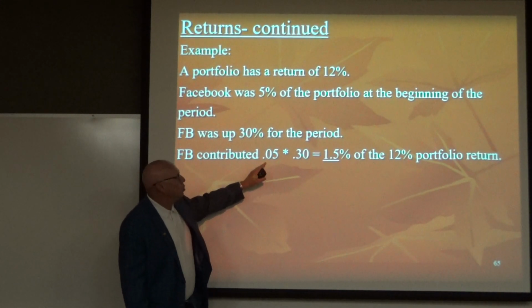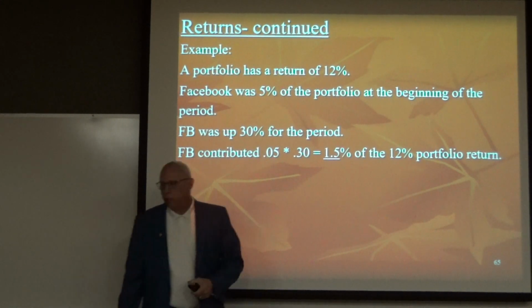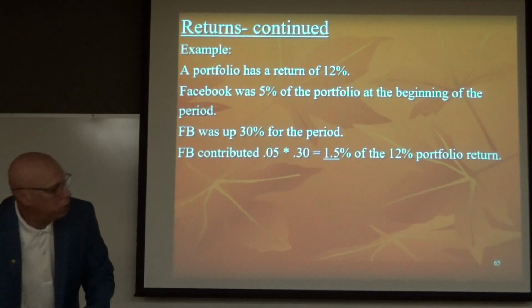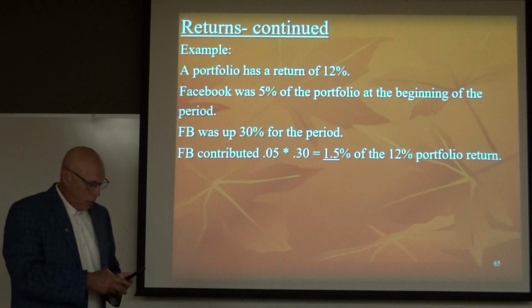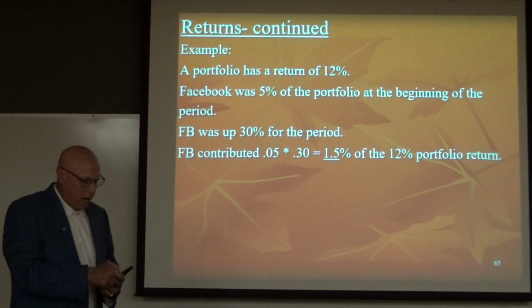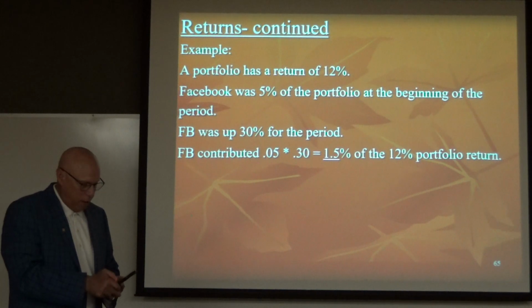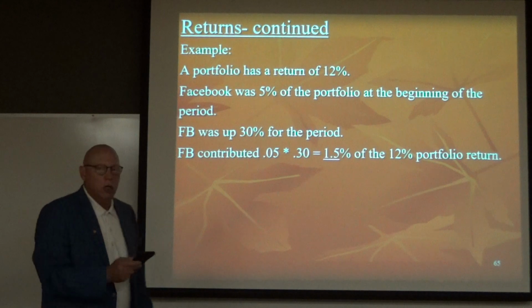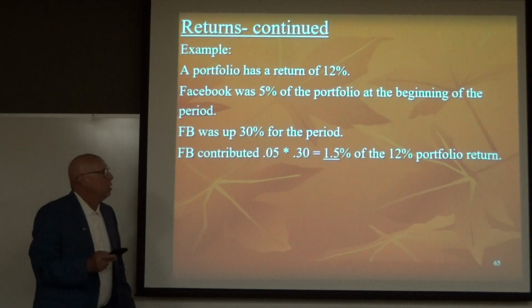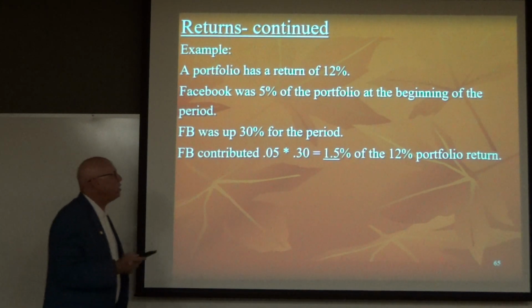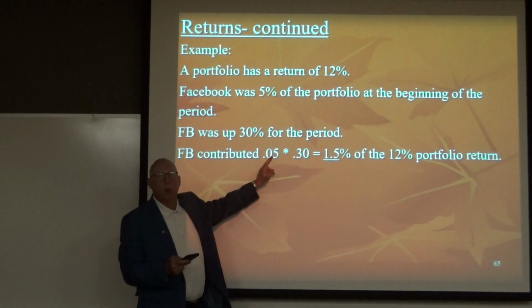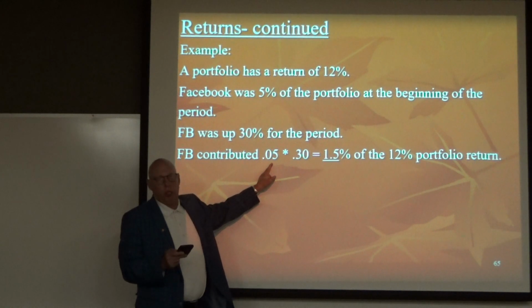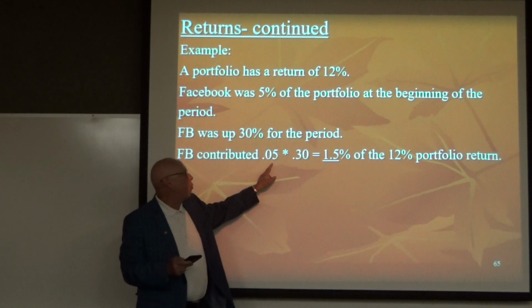Okay? So let's find out how much Facebook actually contributed in terms of the percentage of the portfolio. Let's get my calculator out and divide 1.5 divided by 12, and Facebook contributed 12.5% of the portfolio return. In other words, Facebook was 5% of the portfolio, but it contributed 12.5% of the return of the portfolio.